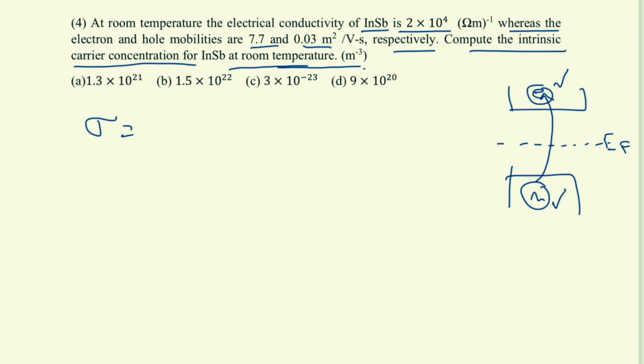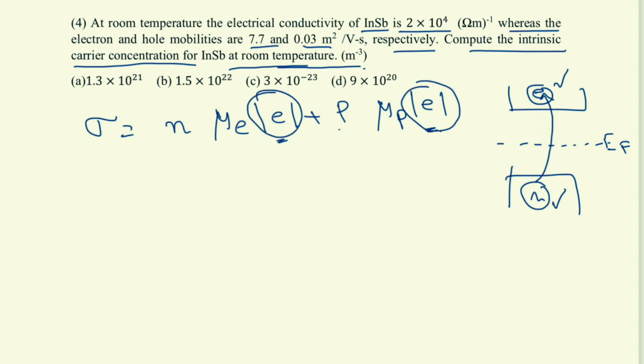So ultimately overall conductivity can be given as N, that is electron concentration per meter cube, into mobility of electron into charge, that is magnitude of electron charge. Similarly, P is the hole concentration into mobility of hole into the magnitude of hole charge, right? So we are always taking the magnitude of charge, not the sign.